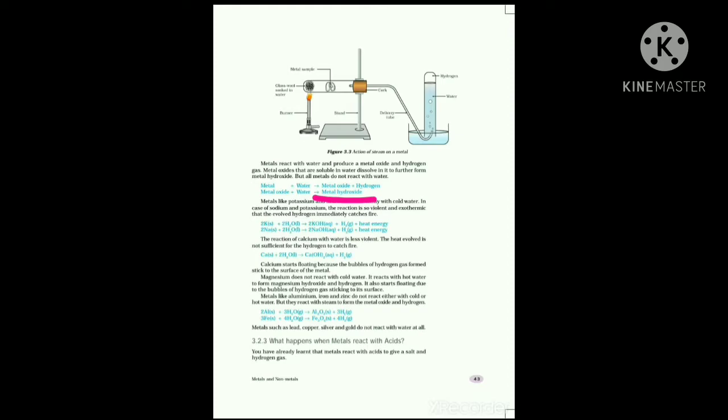This is the general equation. First you study this general equation. What do you mean by hydroxide? OH.